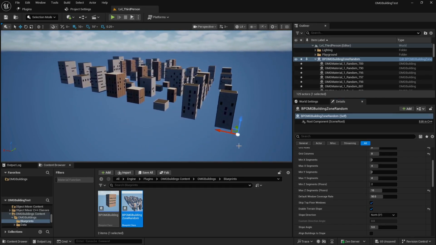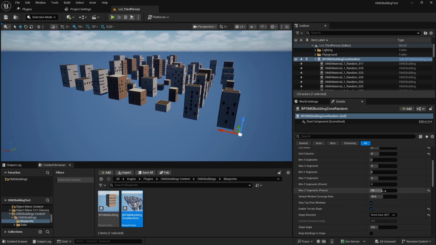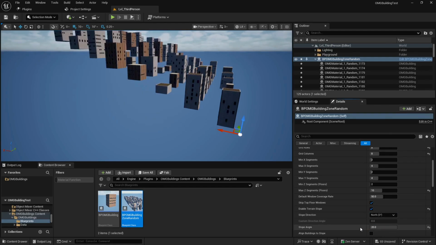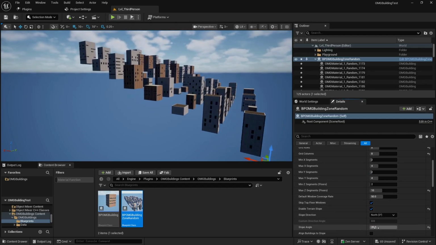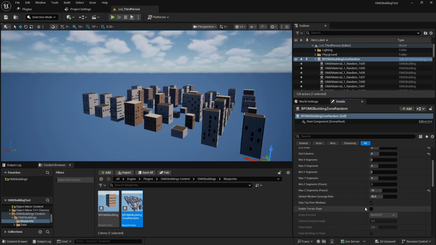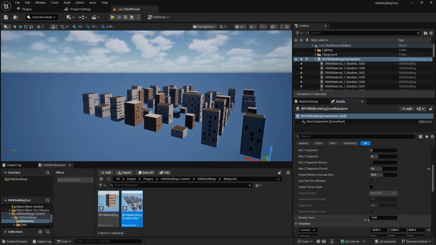So if you were going to put this on a hill or something like that in your game, you can flick it round. It's just a minor slope by default of 5 degrees, but you can see you can change the direction, and you can actually give it quite a big slope if you want. Look, from the side of a big mountain. That's obviously whatever suits your game. So I'll put it flat, or you can flick it back on, whatever. It's quite simple, quite straightforward.